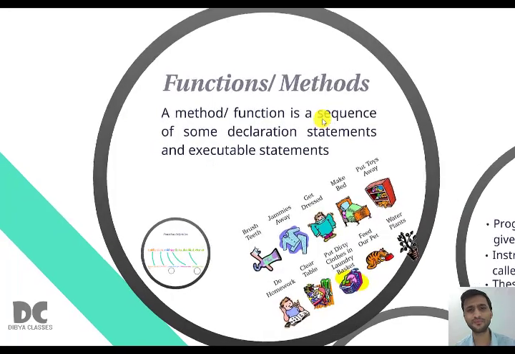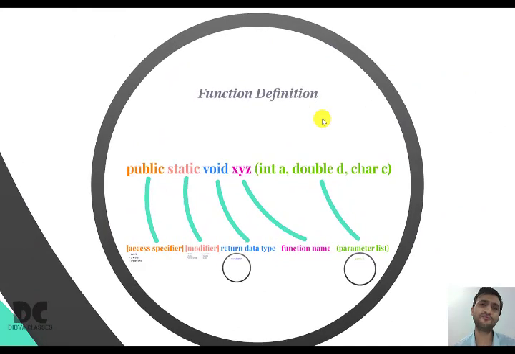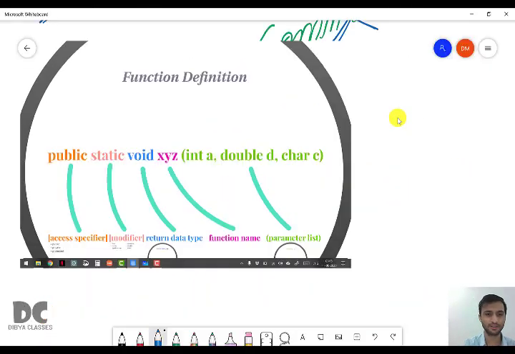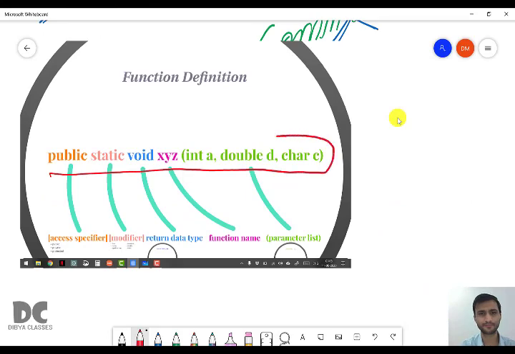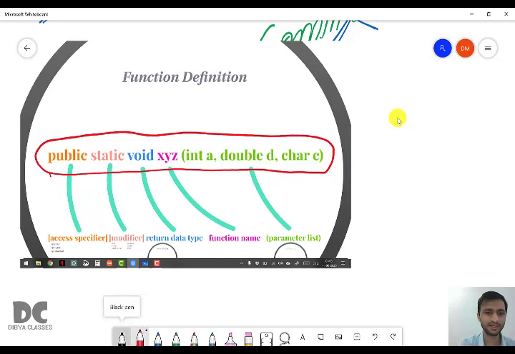So now we'll move to the definition or the syntax of a function. This is very, very important. Here can you see this line? public static void xyz(int a, double d, char c). Forget about this line.